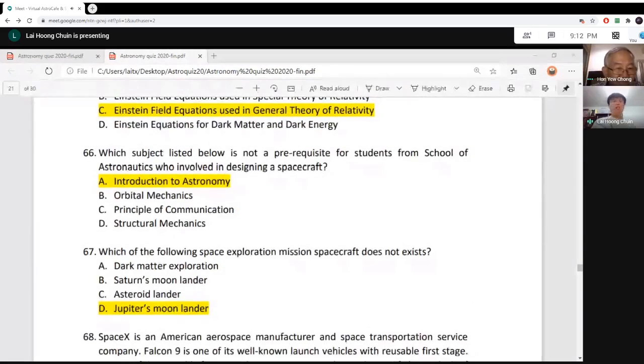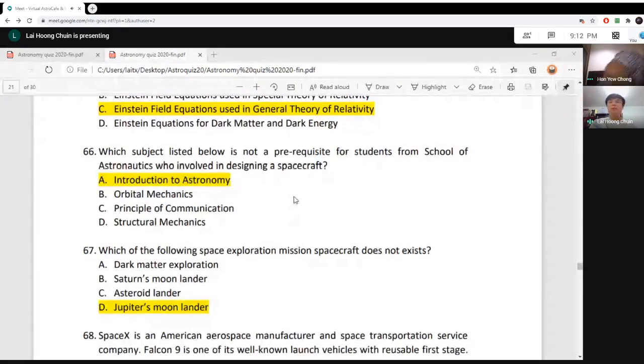All right, question number 66 is set by me. It says, which subject listed below is not a prerequisite for students from School of Astronautics who involved in designing a spacecraft? All right, so the key word is prerequisite. That means it's not a must subject, or so-called a core subject for students in School of Astronautics, to design a spacecraft.